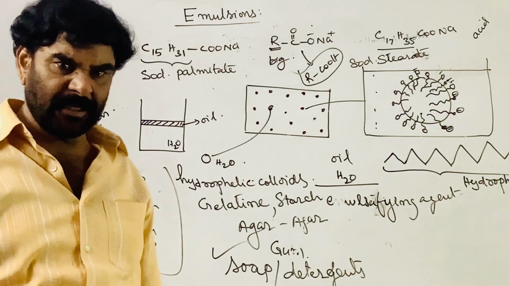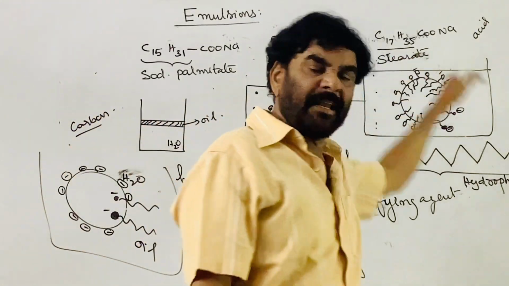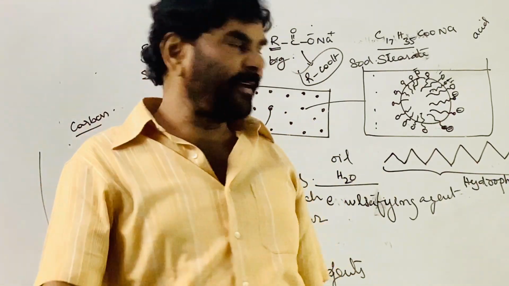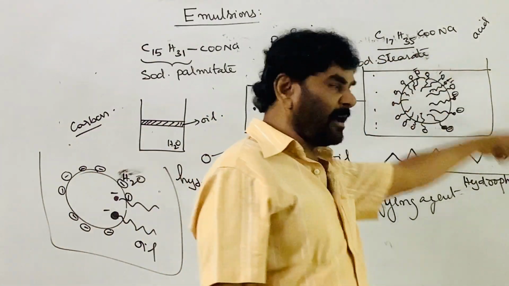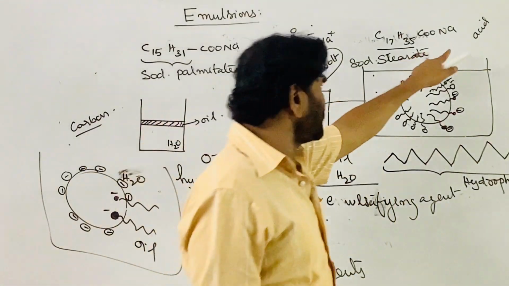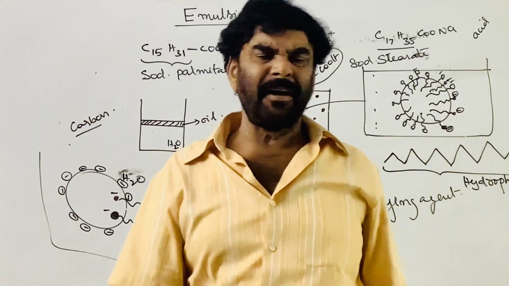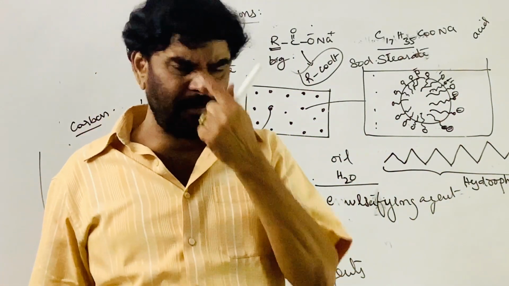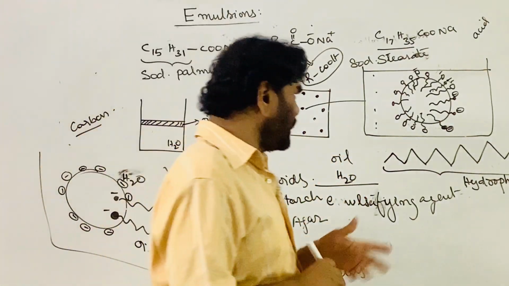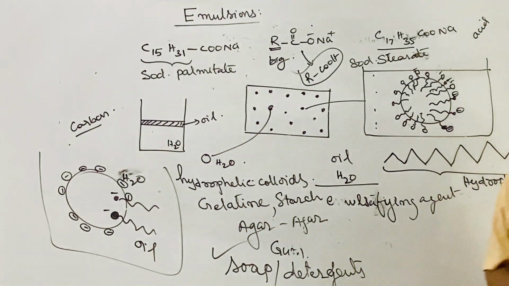So demulsification can be done. There are several procedures by adding the electrolyte, like here acid is the best one, HCl or anything. Acid is the best one where the negatively charged ions take the H plus ion and lose their charge. The resultant acid is a very weak electrolyte, so the extent of dissociation is very less, that it cannot be in the ionic form. One. And the second thing is that de-emulsification can be done by heating.